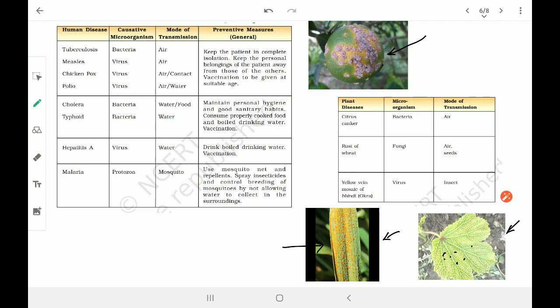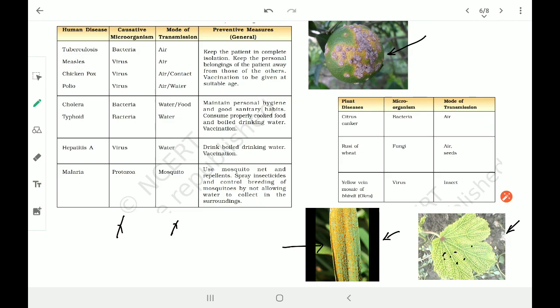Here I have a chart in which there are different diseases and what precautionary actions and preventive measures we need to take. The mode of transmission, whether through bacteria or virus, is everything mentioned in the chart. I want you to go through the chart because this will be helpful in writing some answers later on.